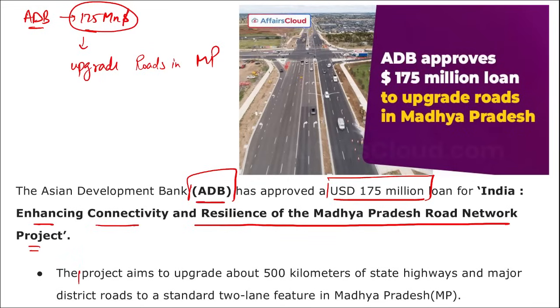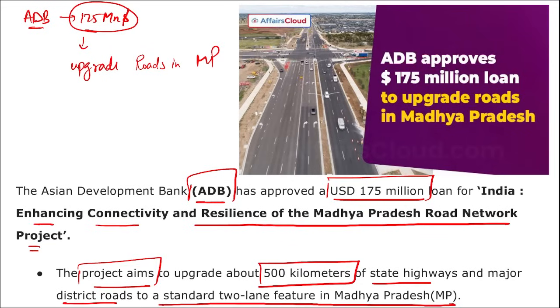This project aims to upgrade about 500 kilometers of state highways and major district roads to a standard two-lane feature in Madhya Pradesh. This project was initially proposed by Asian Development Bank in September 2023, and the project will build faster, safer and more climate resilient roads to connect rural areas to growth centers and industrial corridors. Right? So, how much amount has been provided? $175 million has been provided to Madhya Pradesh by Asian Development Bank.